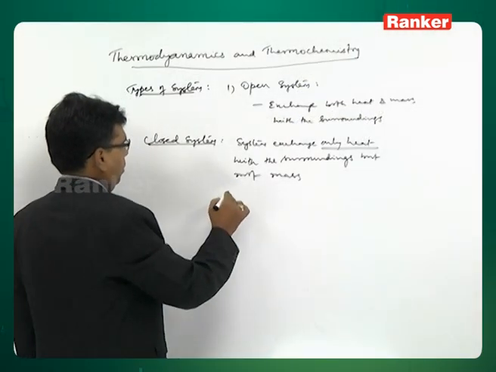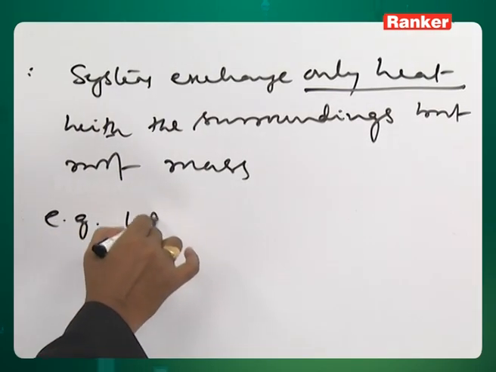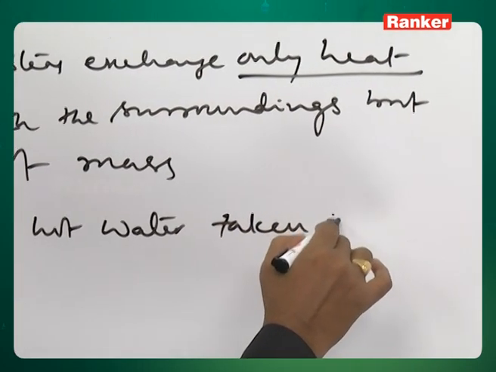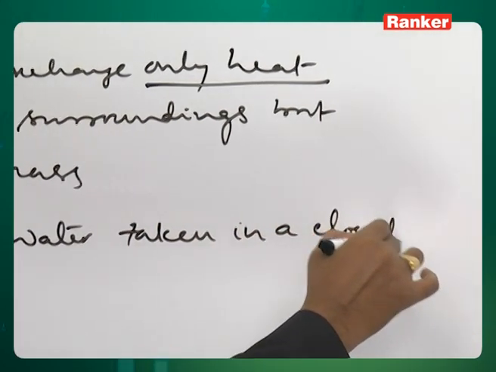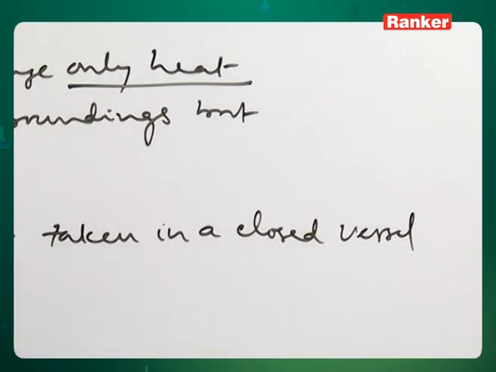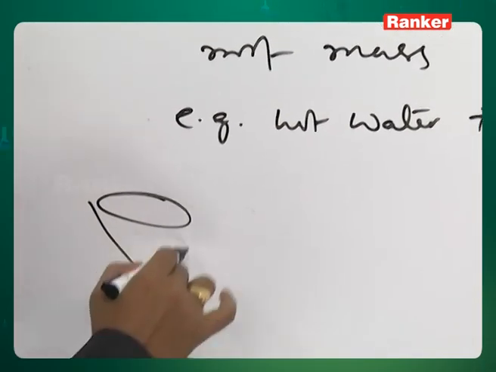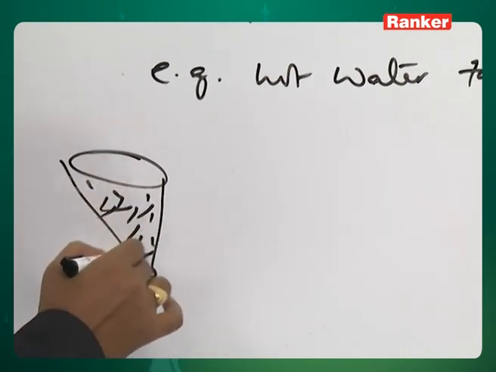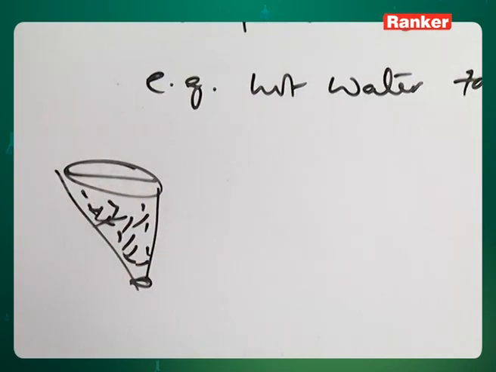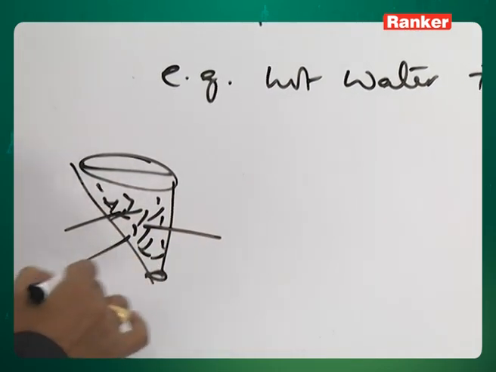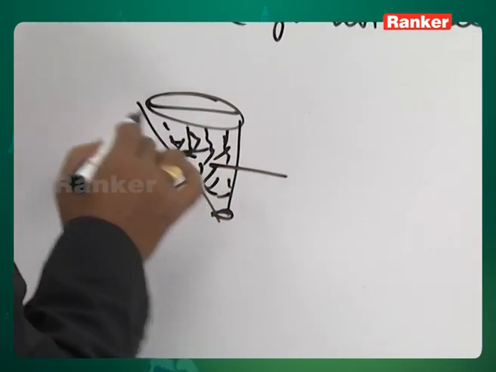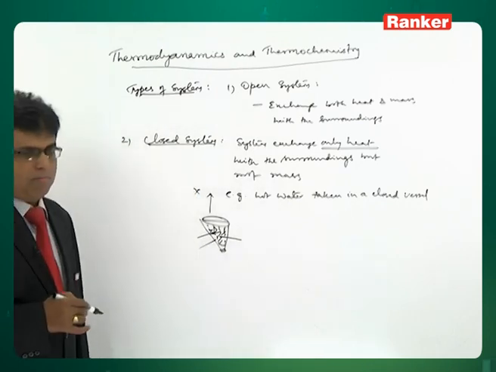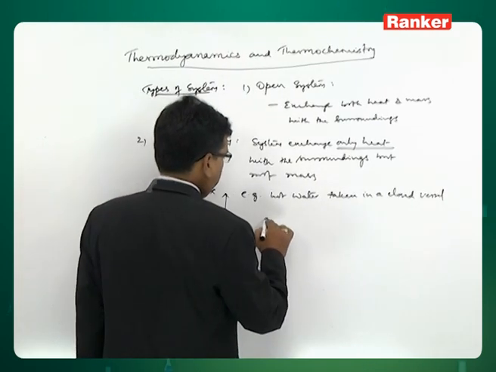Example, hot water taken in a closed vessel. So, here if you take the same tumbler with hot water, and if this is closed, then only heat will get transferred. Here the vapors formed will stay inside, and escape of vapor will not take place.